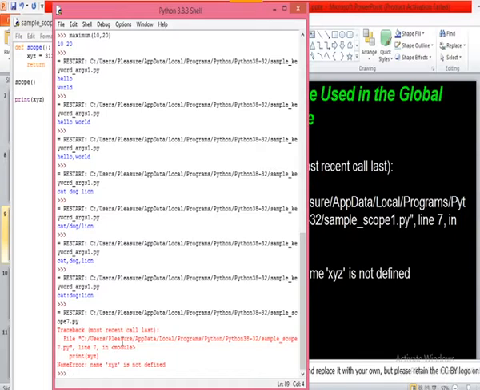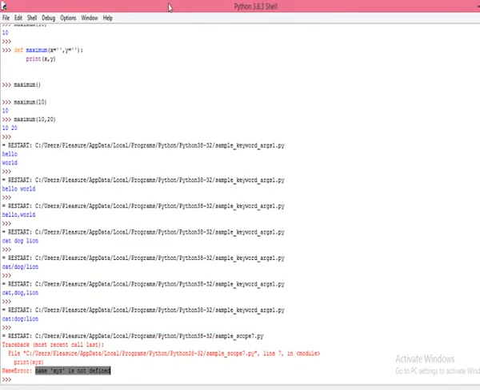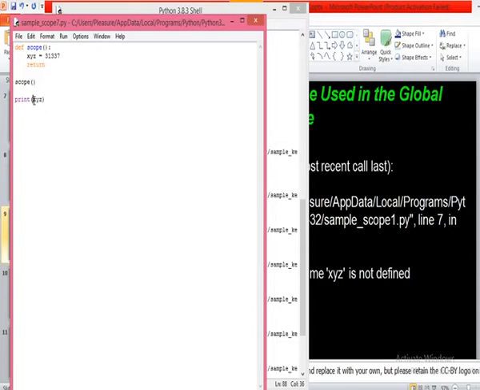Now you see here it is showing an error message: name xyz is not defined. Why is it showing name xyz is not defined? Because this xyz has no existence in the global scope, right? Are you getting my point? Yes, sir. This xyz was there in the function, but when you come out of the function, that xyz will not be available, because when the function ends, the scope of that function will be destroyed. That's why you can't access local variables in the global scope.